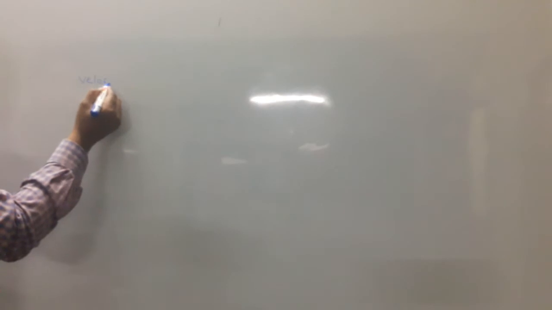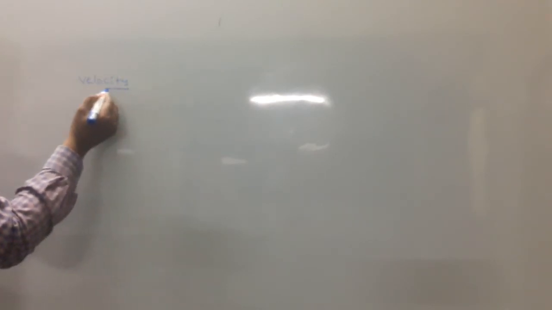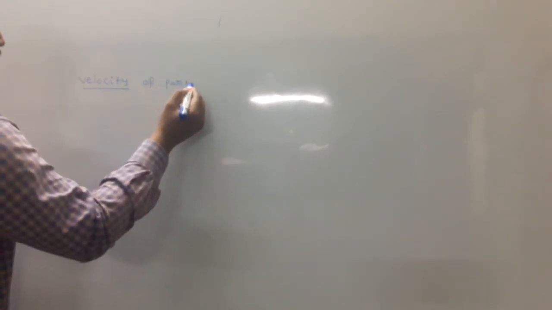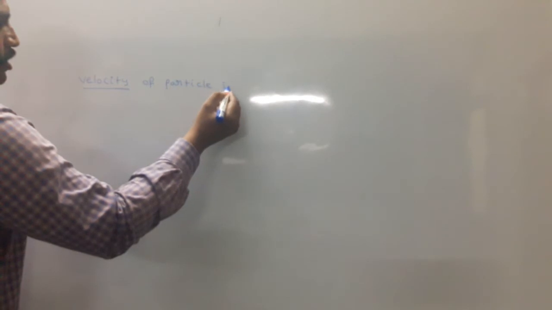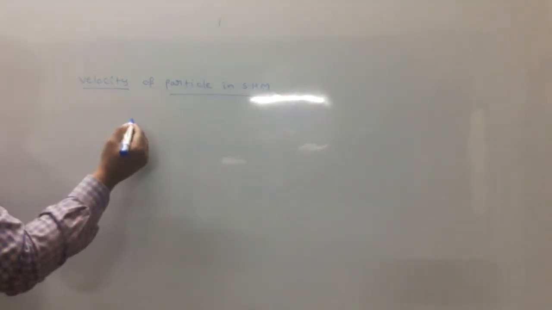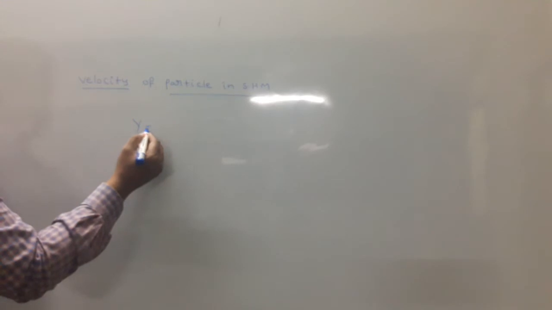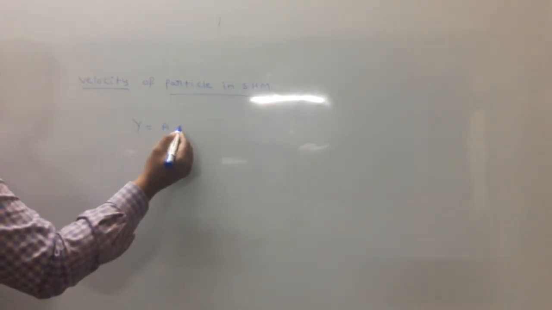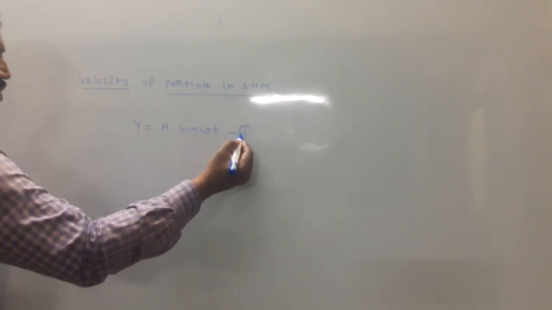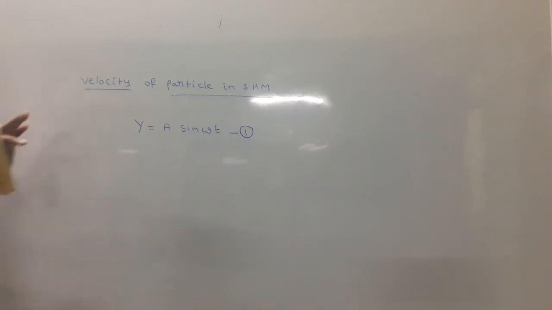Next important topic, I discuss velocity of a particle in SHM. Please look at the displacement of the particle in SHM. The formula is y equal to A sin omega t, equation 1.